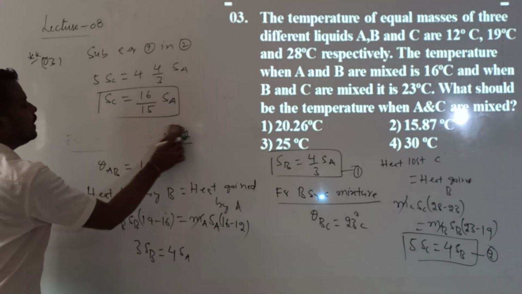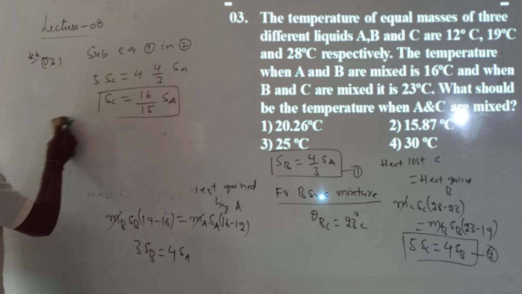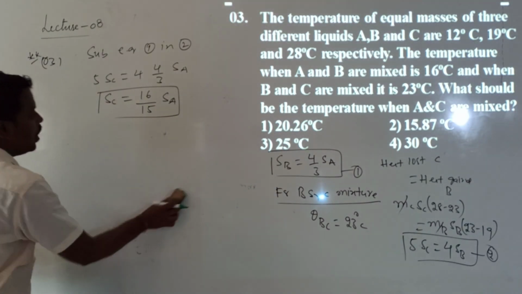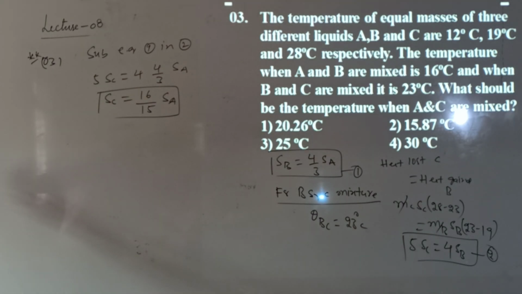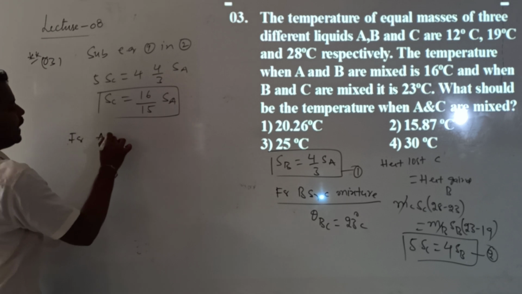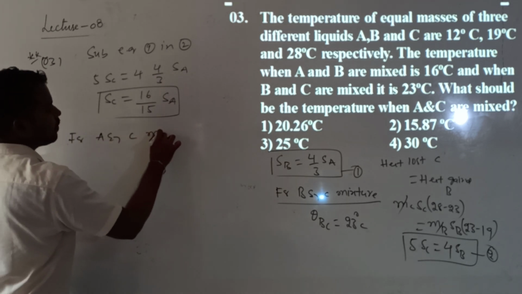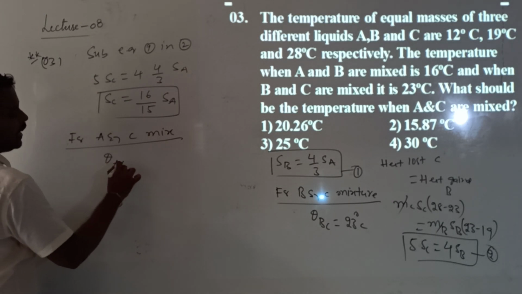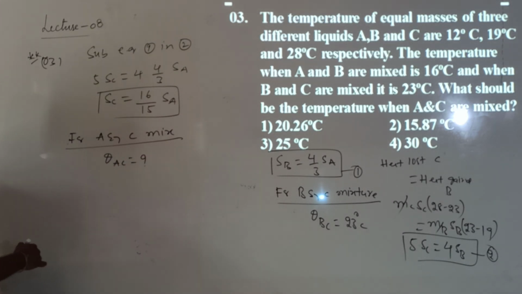Why did we need this relation? Because they are telling us that when A and C are mixed, we want to calculate the temperature of the mixture, theta AC.